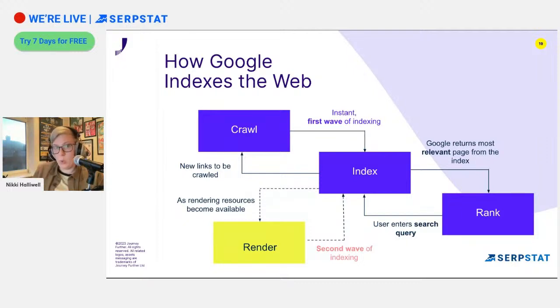Now from there, when a customer enters a search term, Google looks at its index, looks at how it's categorized them, works out which pages it thinks are the best match and which are the strongest. So are they the most authoritative? Do they have the best user experience?